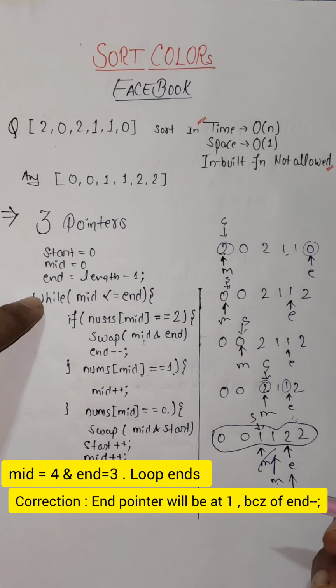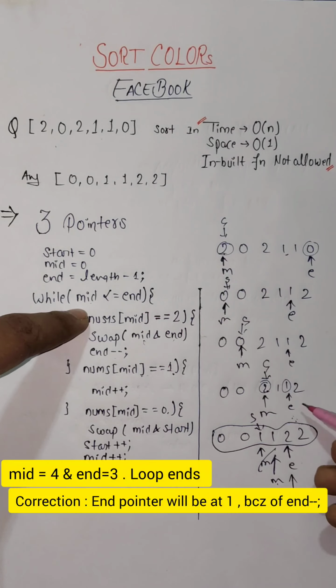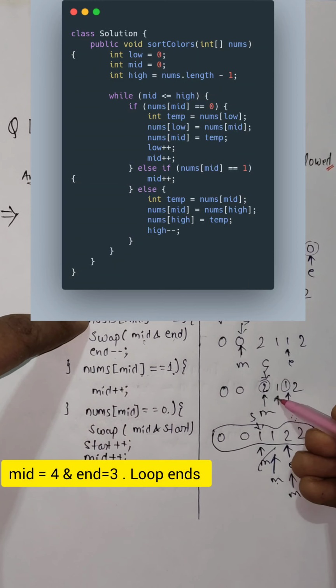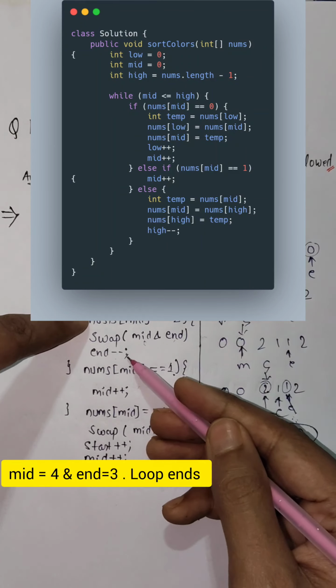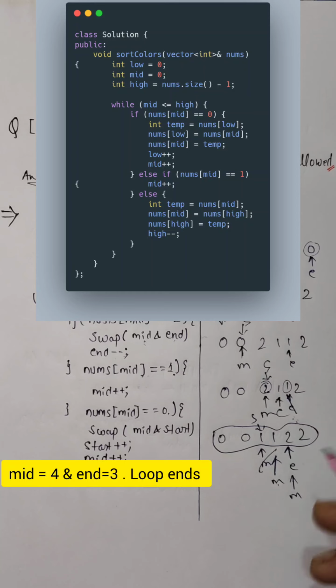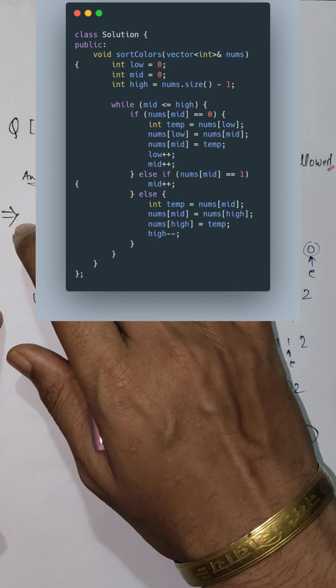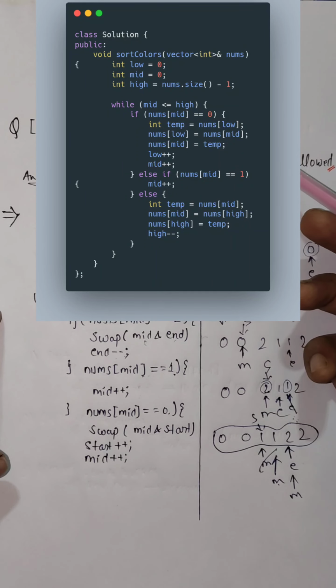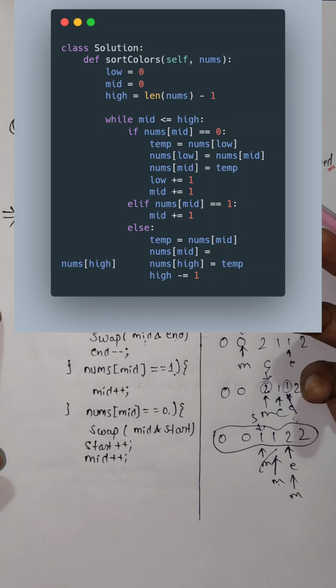The while loop will end because mid will be greater than end. Because in this setting, the end will get to this place, because end will get decremented by 1. So by this approach, this problem will be solved in one pass without using any data structures and any inbuilt sorting algorithm.